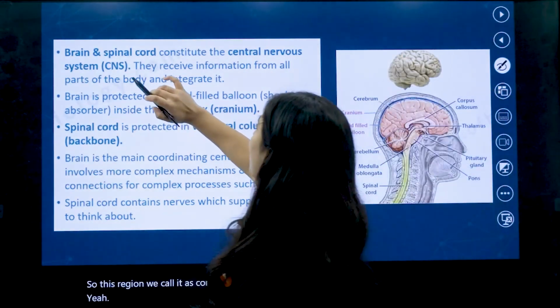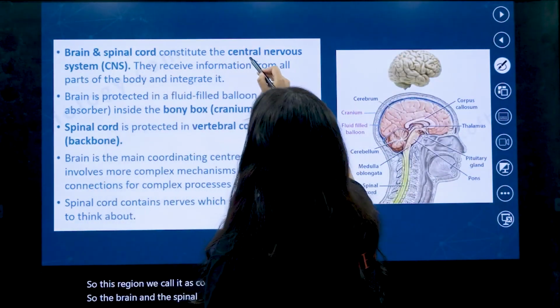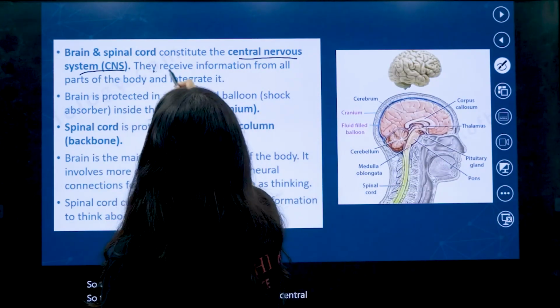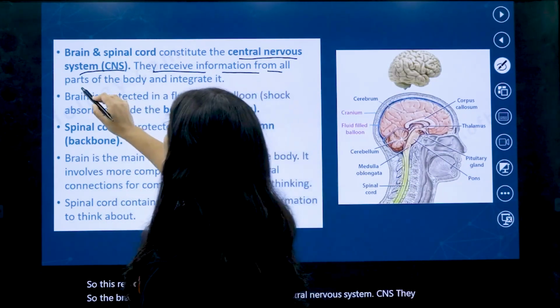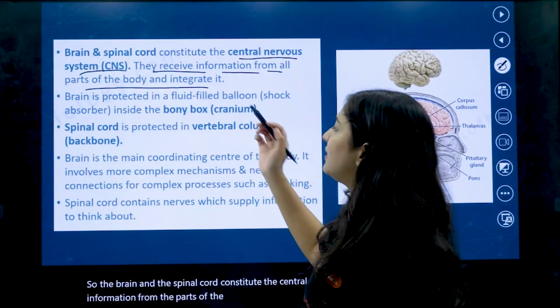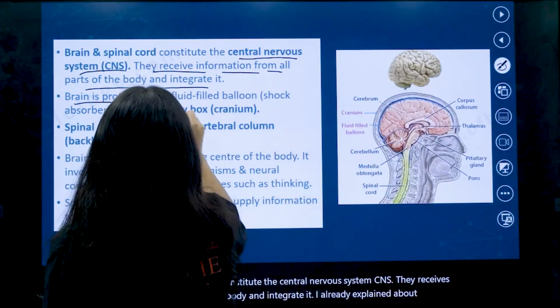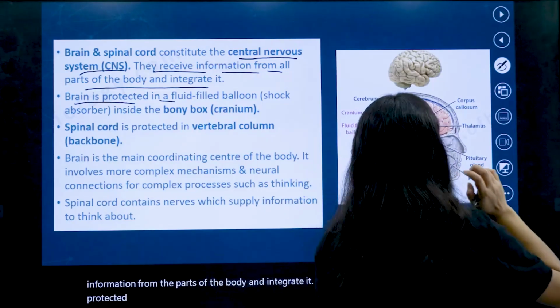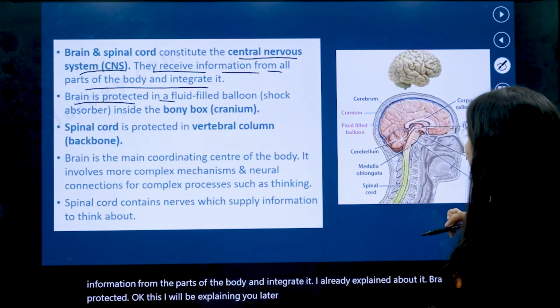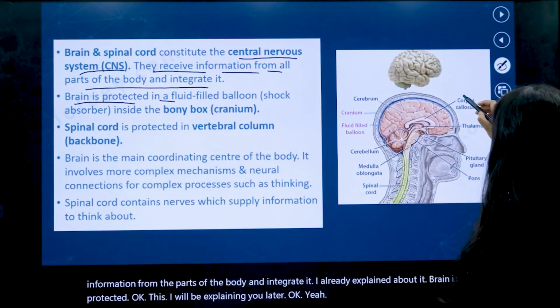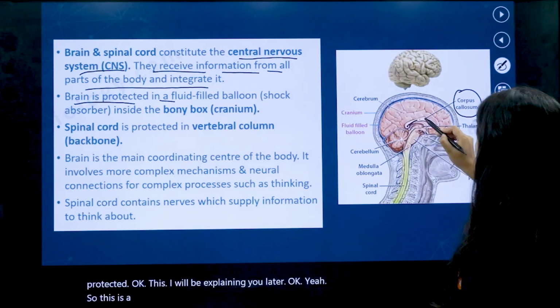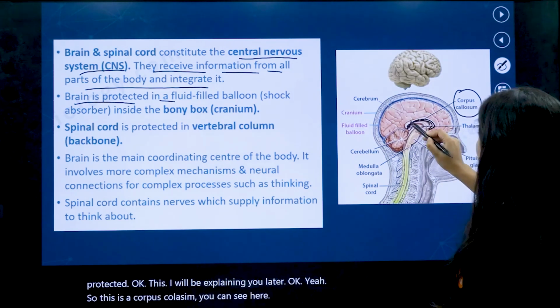So the brain and the spinal cord constitute the central nervous system, CNS. They receive information from the parts of the body and integrate it. I already explained about it. Brain is protected, which I will explain later. So this is the corpus callosum.